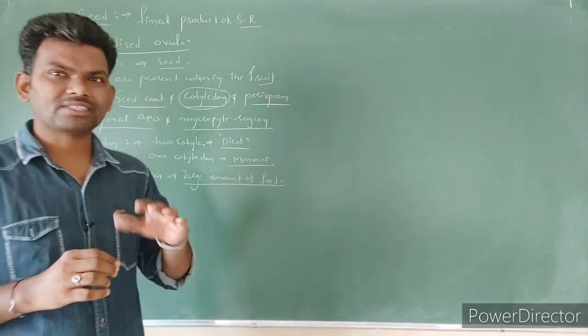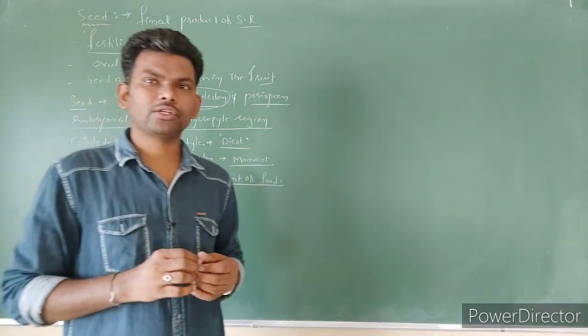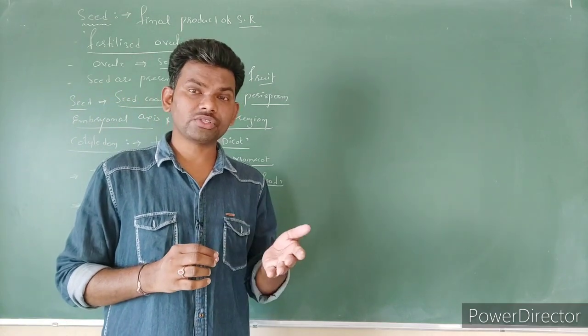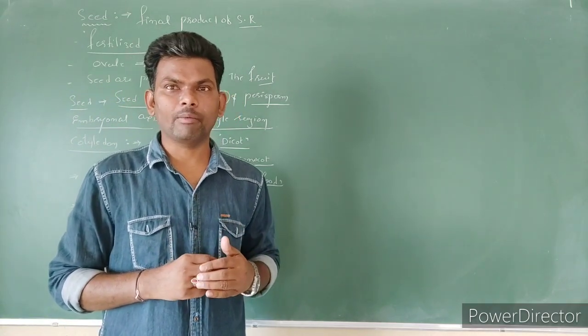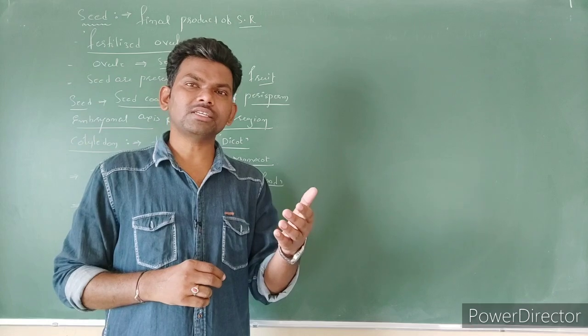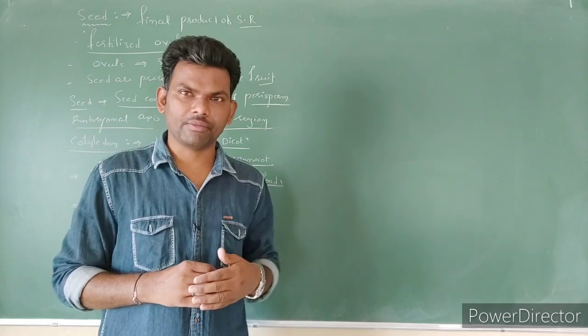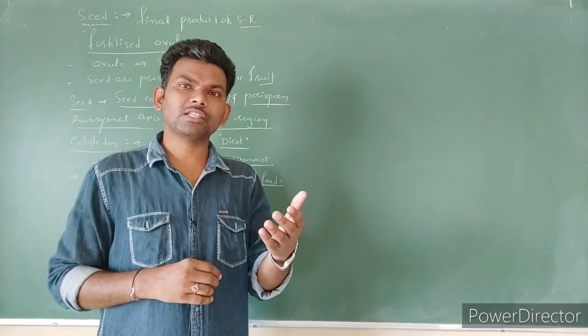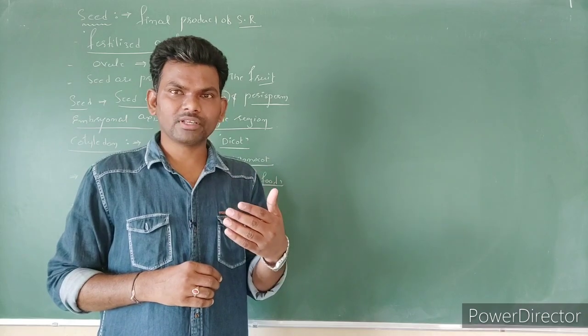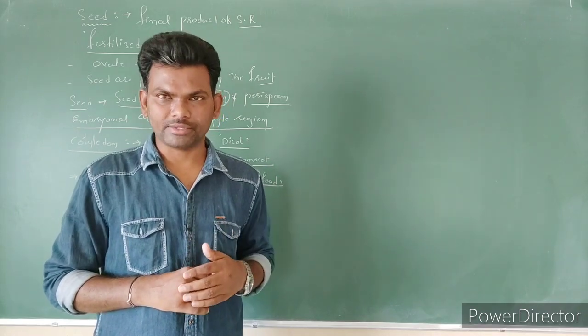Based on whether endosperm is present or absent, seeds are divided into two types: albuminous seeds and non-albuminous seeds. Albuminous seeds are endospermic seeds. Non-albuminous seeds are those in which endosperm is absent.